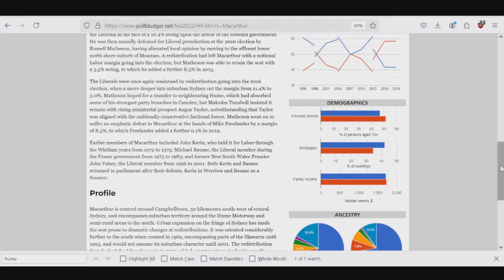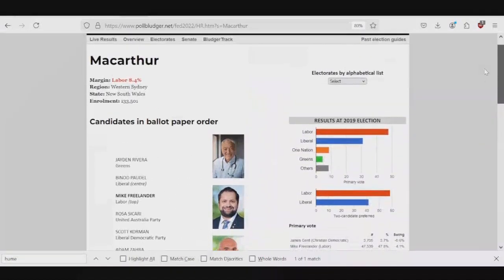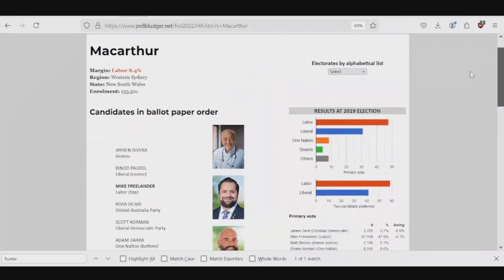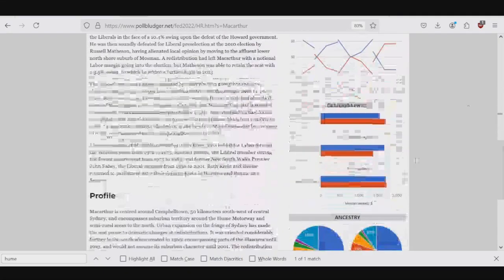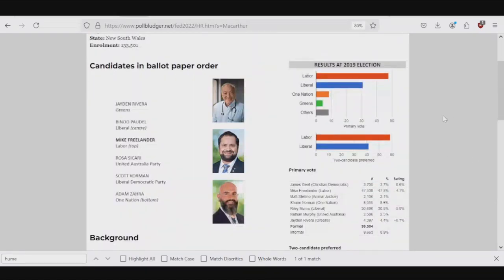And while we're here, I'm just going to look quickly at MacArthur, the one where we are suspecting is going to be a massive swing, despite the fact that the swing is not necessarily that on in New South Wales. It does have a significant amount of people who have mortgages compared to the rest of Australia, at least back in 2021. They probably have even more now.